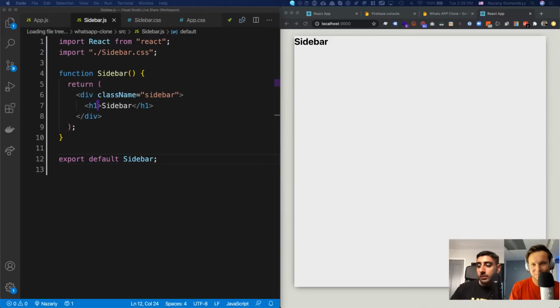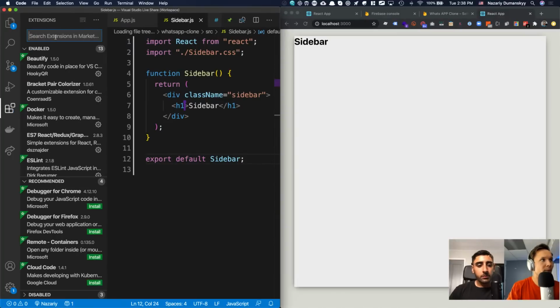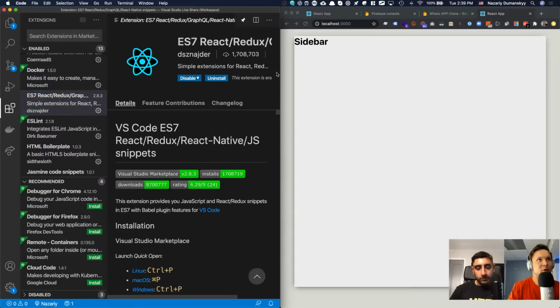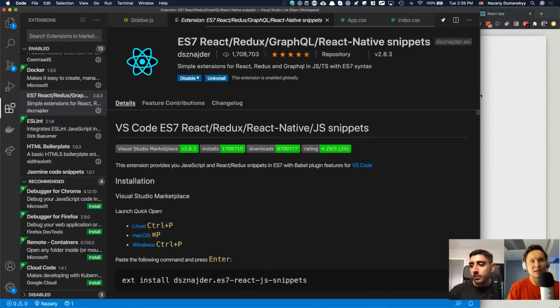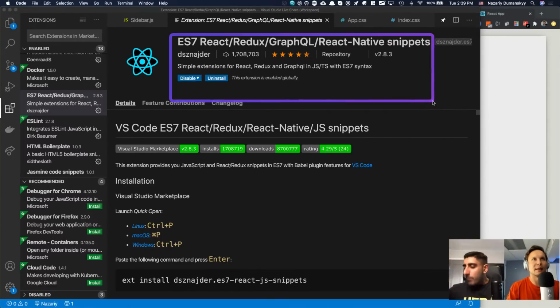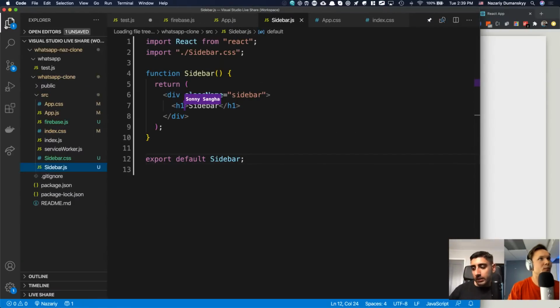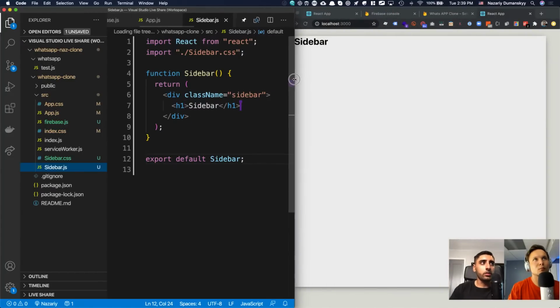So, some people are saying RFCE is not working for me. How can we accomplish that? If RFCE isn't working for you, go into your extensions and type in ES7. You need to install the following extension, ES7 React Redux and snippets. Just install that, and then you should be fine, and RFC will work, no problem. That will give you those lovely shortcuts that we show you throughout the app.